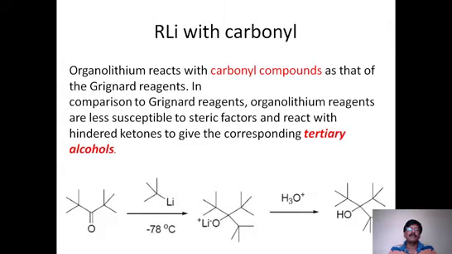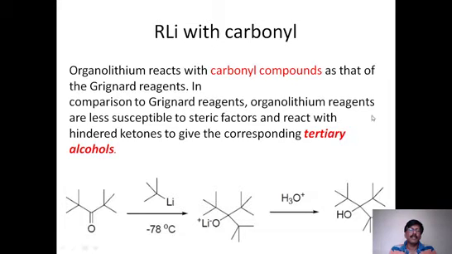When you look at lithium compounds, how these alkyl lithium compounds react with different compounds and how they are used as reagents in the synthesis of different compounds. For example, alkyl lithium reacts with ketones. They react with carbonyl.